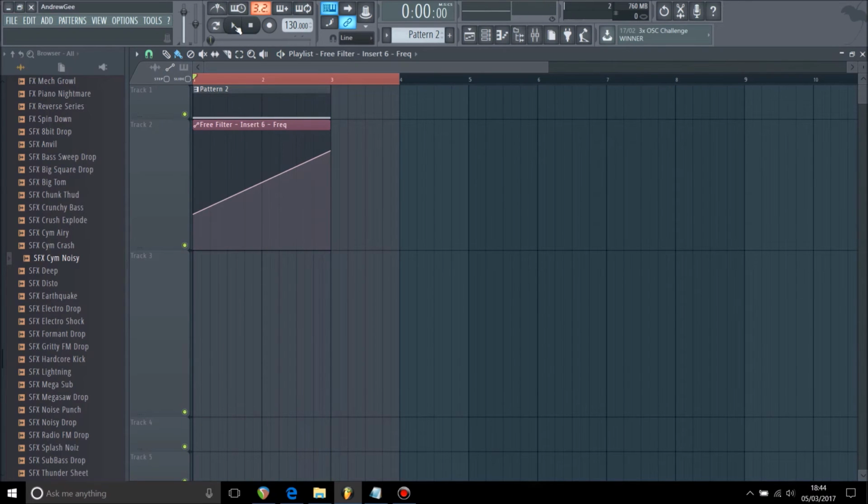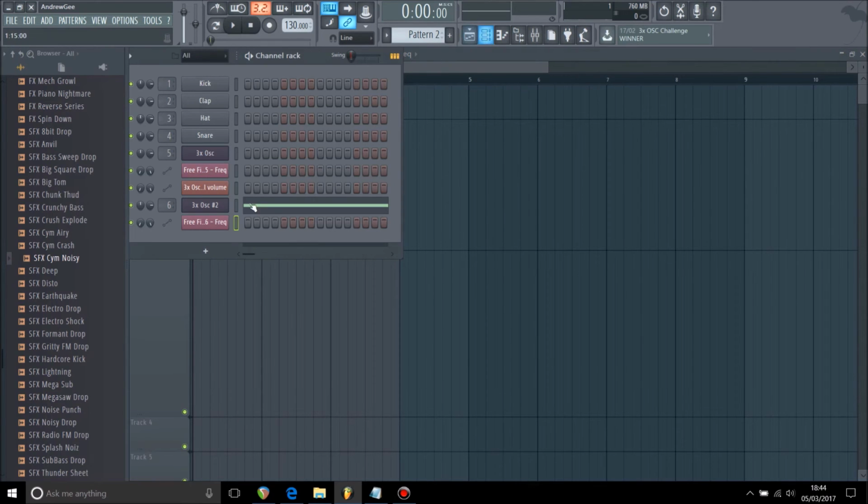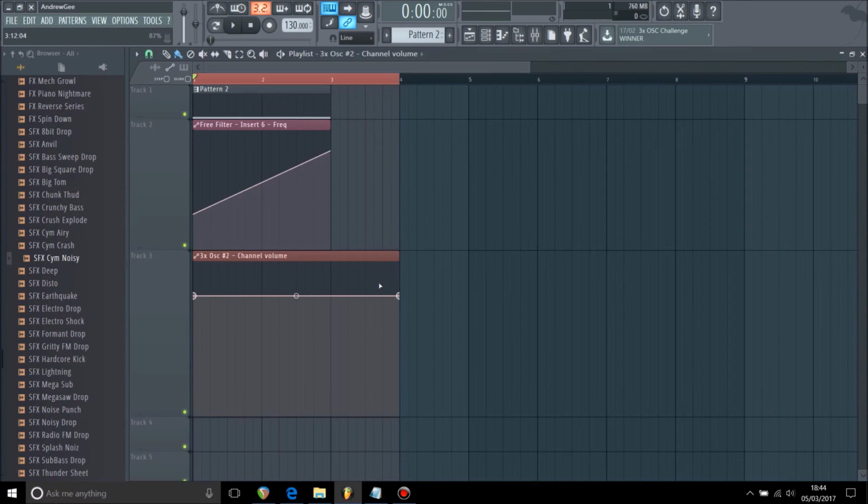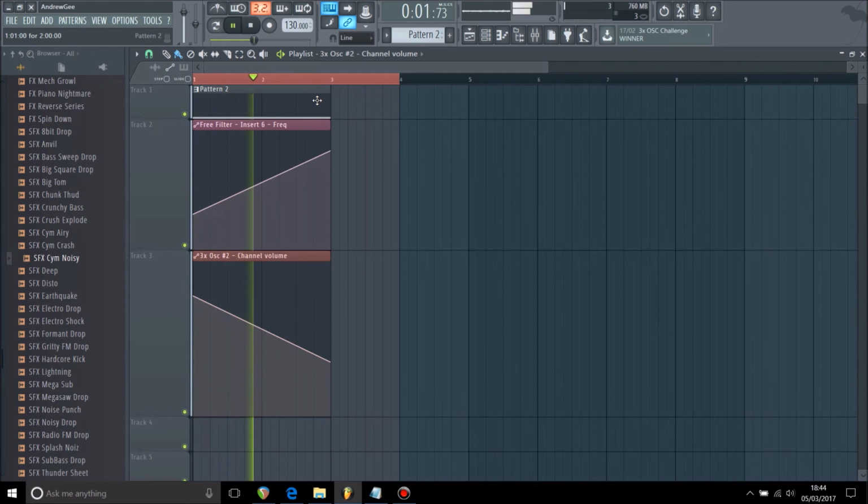Okay, that's quite nice, but you might have noticed that the sound got loud towards the end, and I want my white noise to be kind of the same volume the whole way through. So what I actually like to do is to automate the volume, and I make it drop towards the end to kind of offset that. So let's listen now. Okay, that's nice, so it sounds a bit more even now.